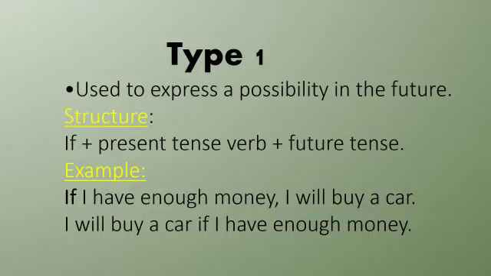I'll tell you one more example. If I get up early, I will call you. I will call you if I get up early. In type 1, we can use imperatives. Imperative means an ordering sentence, a commanding sentence. If you go to the market, present tense verb in the if clause, buy me an ice cream. So, an ordering sentence. Okay.